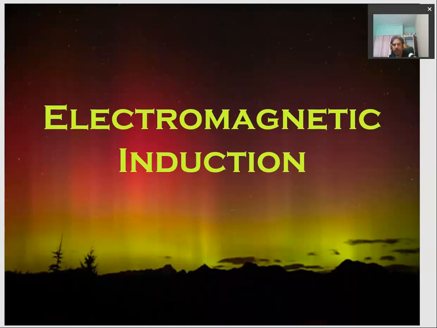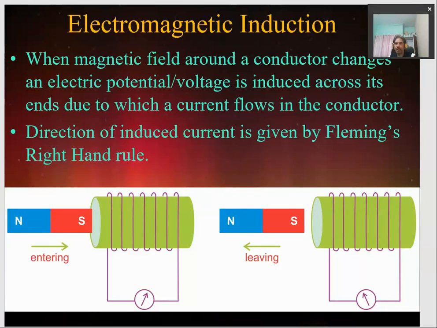So what is electromagnetic induction? Let us try to define this term first. Electromagnetic induction is a phenomenon, or we can say a process, in which the magnetic field around a conductor changes. Now we are taking just a conductor, not a current carrying conductor, and we are just changing the magnetic field around it in any way.